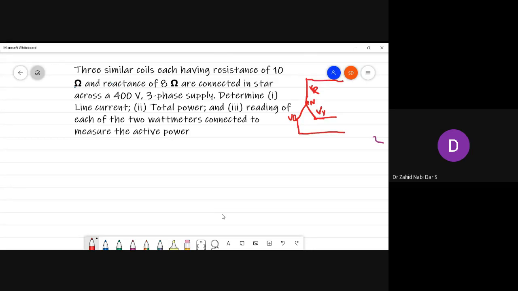Now we have to connect the load. So the load part I'll be drawing with a different color. Let's suppose black. So this is the load, R and L.